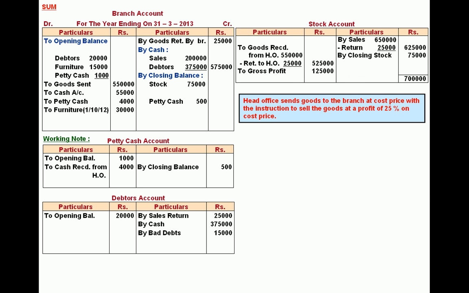Now in a stock account, the missing detail is the opening stock 50,000 that we write to the debit side of branch account as the opening balance of 50,000.